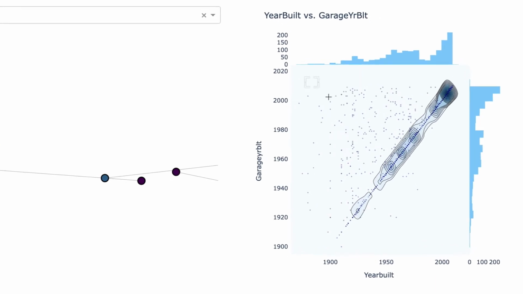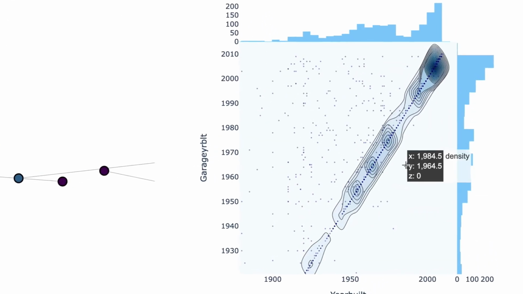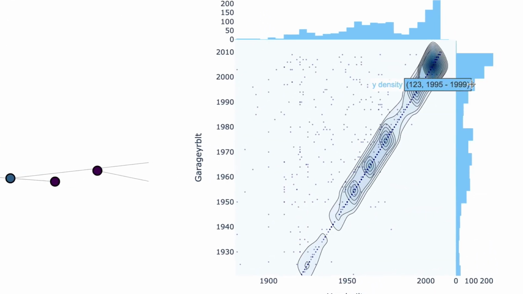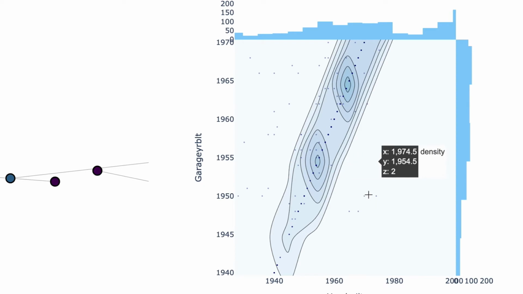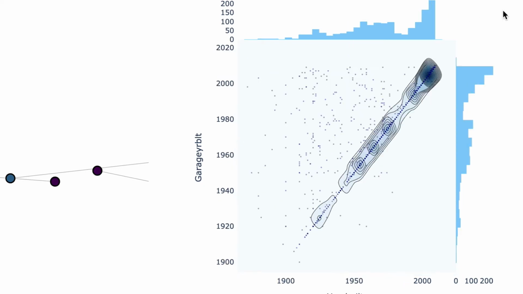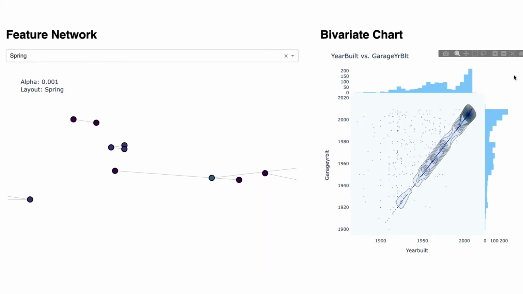Curiously, Miriam also sees some points where x is less than y, which could be errors to be targeted by data cleaning or follow-up, or may indicate that these are homes where the house was demolished and rebuilt, but the garage remains from the old structure. Miriam resolves to call the data broker to ask, and perhaps look up some property records for the homes where x is less than y, before she moves forward with combining these two features into a new feature which measures elapsed time between when the house was built and when the garage was added.